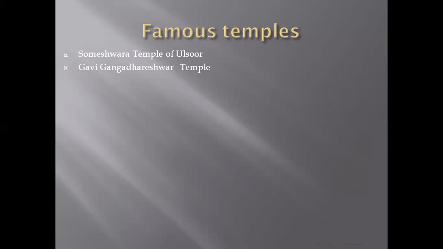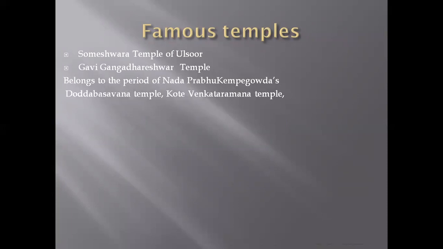And also we can see the Gavi Gangadeshwara temple, which belongs to the period of Nada Prabhu Kempegowda. Who built it? Nada Prabhu Kempegowda. Who is he? He is the founder of Bangalore. And also we can see that the Dodda Basavana temple, Kote Venkatramana temple, and Dharmaraya Swami temple are the most important ones. Okay, which are the famous ones: Someshwara temple, Gavi Gangadeshwara temple.